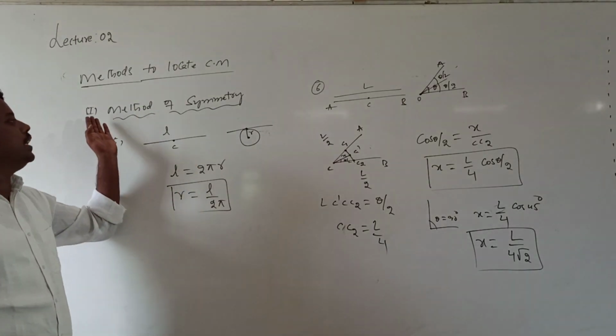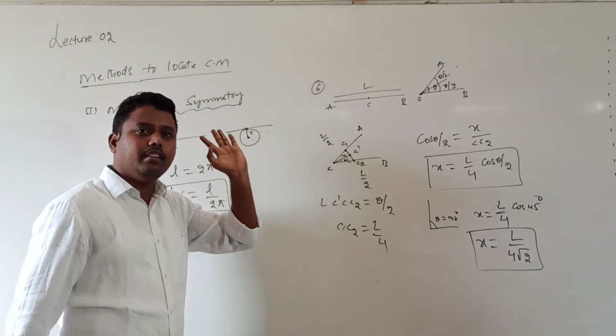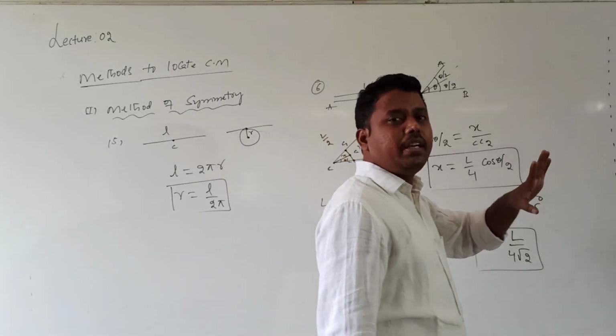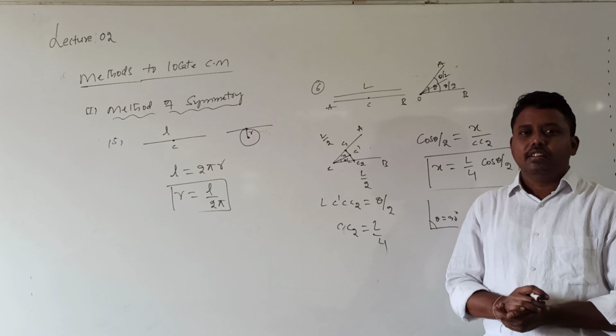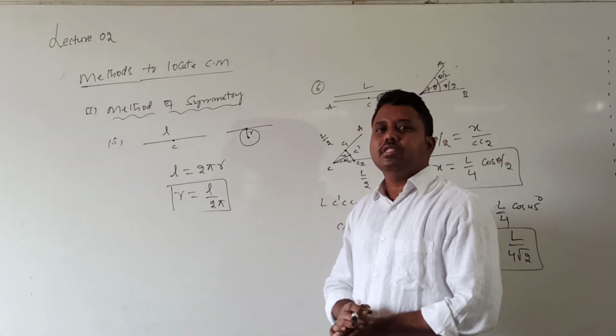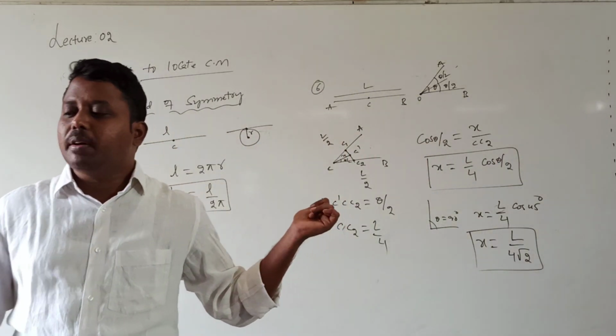And this is about the method of symmetry. In general cases, for symmetrical bodies, the center of mass will coincide with the geometric center. Okay, understood now? So this is regarding the location of the center of mass, first method.